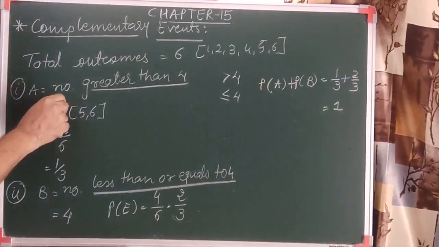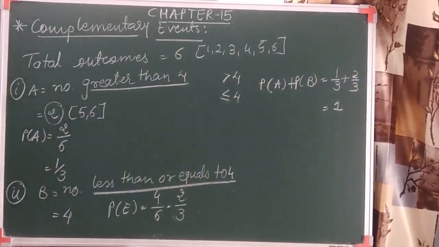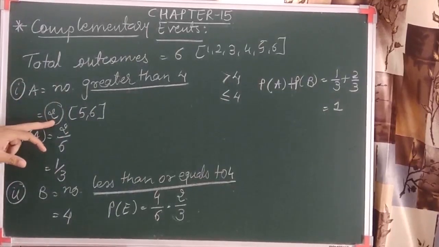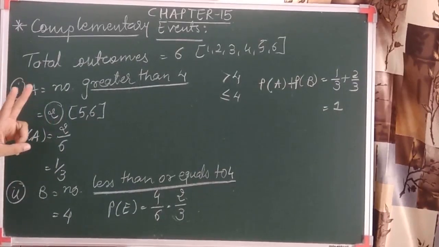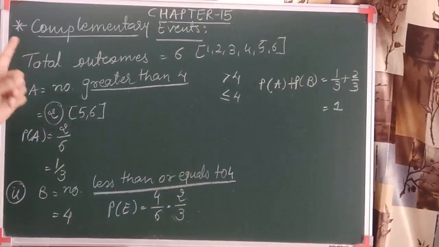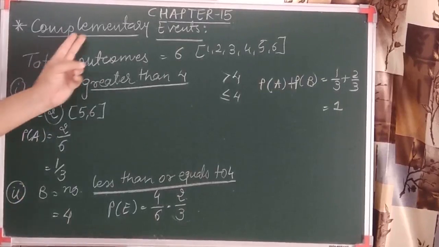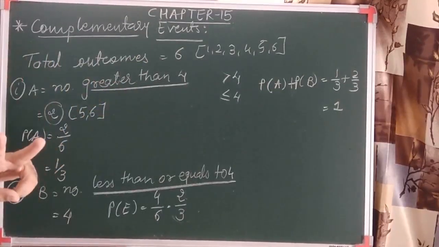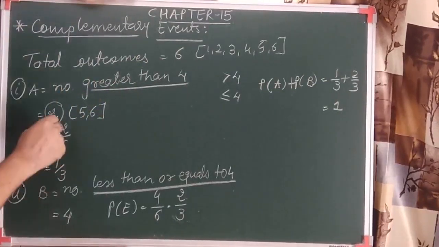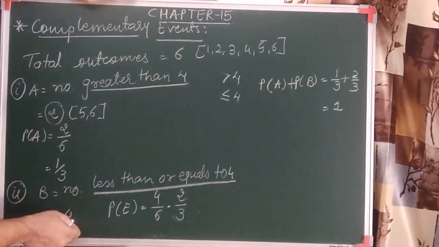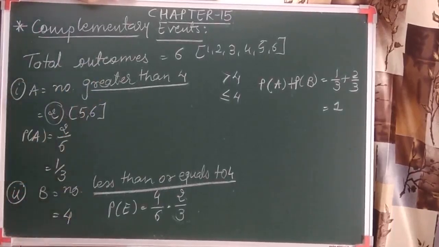क्योंकि यहाँ पे look at the favorable outcomes of event A, that is greater than 1. 2 है, इसलिए elementary events नहीं according to the definition. But A and B, we should remember the complementary events are always 2. So we can say that A is complement of event B और B is complement of event A.